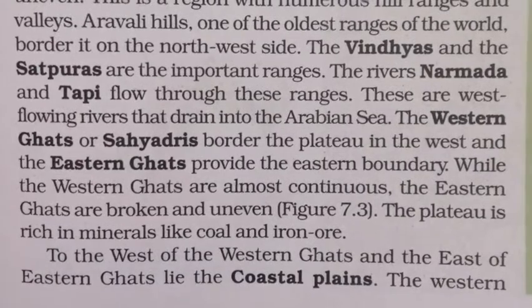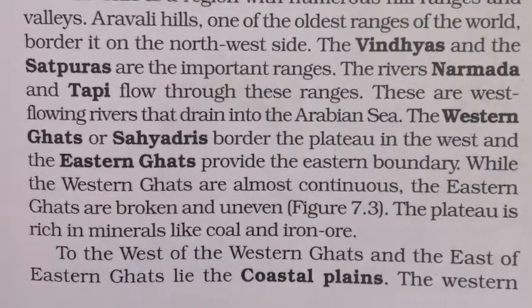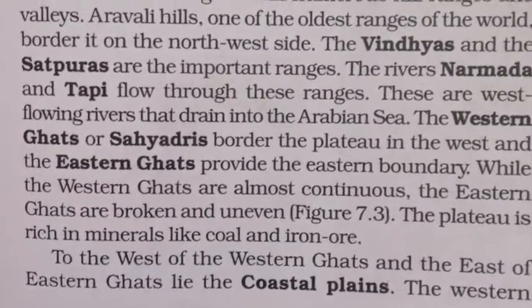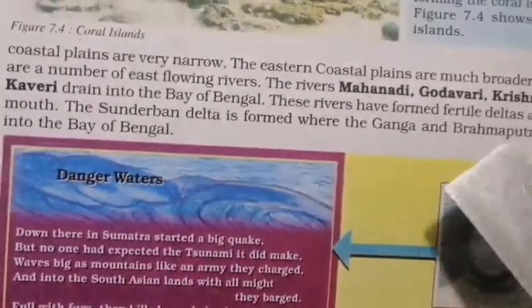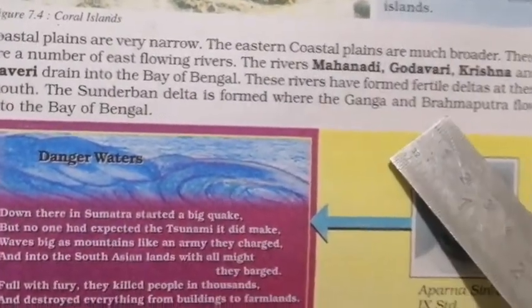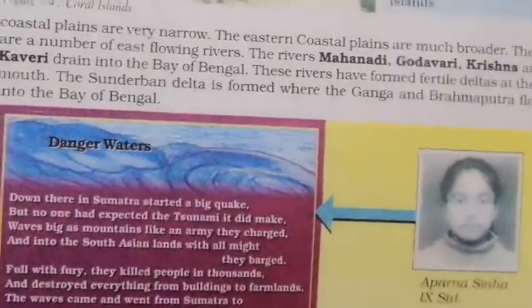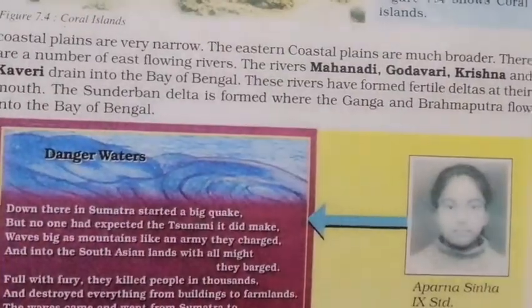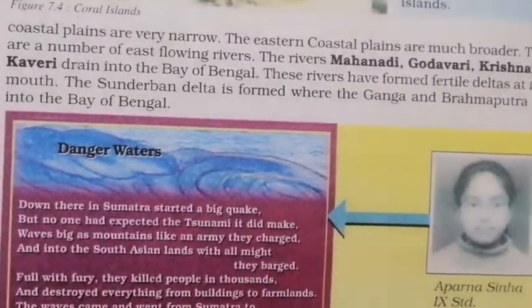And the next one is your coastal plain. To the west of the Western Ghats and east of the Eastern Ghats lie the coastal plains. A few important rivers of the coastal plains are Mahanadi, Godavari, Krishna and Kaveri. A few rivers form deltas at the mouth. One delta is the Sundarban Delta. It is formed where the Ganga and Brahmaputra flow into the Bay of Bengal. The delta formed there is the Sundarban.